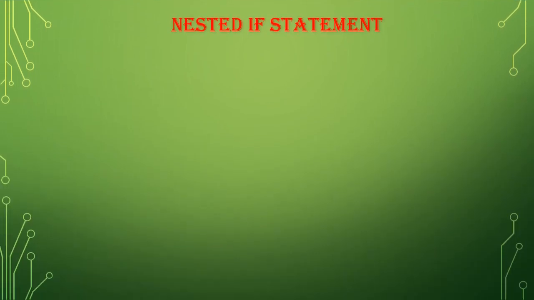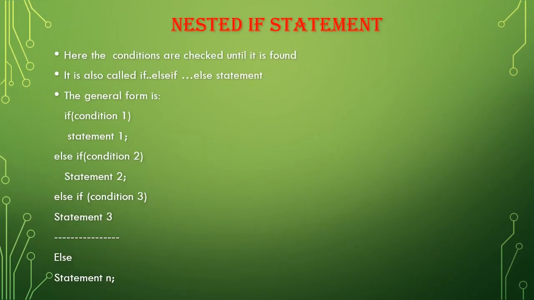Nested if means here the conditions are checked until one is found. It is also called the if-else-if statement. The general form is, we will be having plenty of options here. So condition 1, else if, next condition we will be giving, else if statement 2, else if statement 3. This is the general form, and the last statement will be given with else. Okay, we'll check how it works.